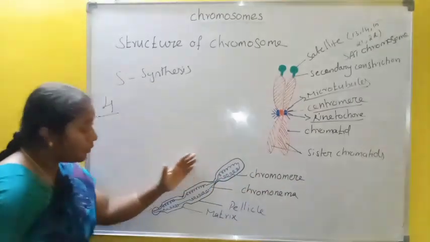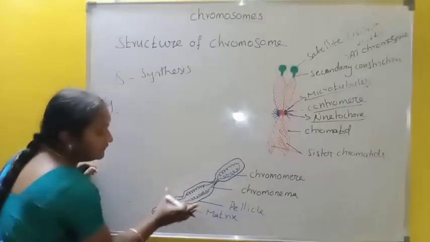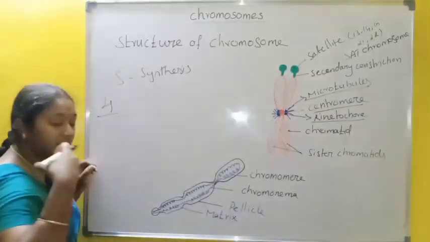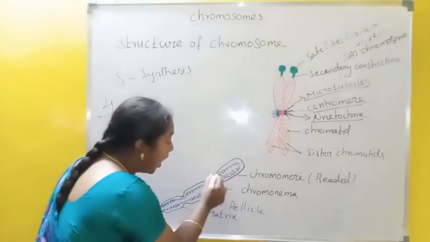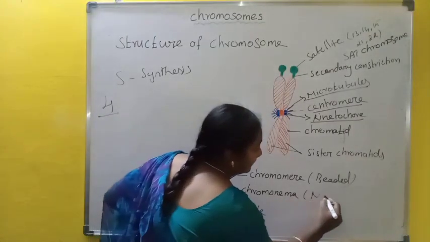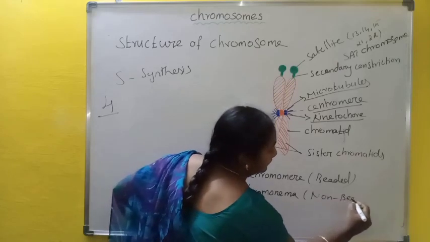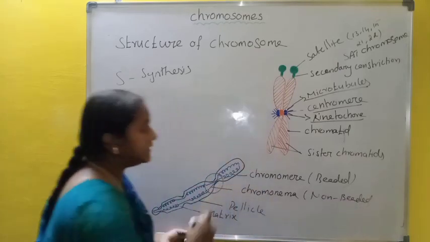The chromosome is covered on the outside with a pellicle, and the inner part is called the matrix. The chromosome has a beaded structure, which is called chromomere, and a non-beaded structure, which is called chromonema.